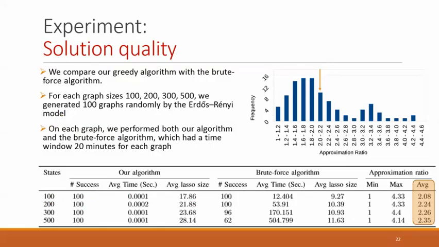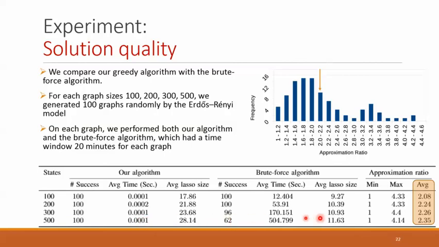We also did an experiment to study the solution quality of our algorithm. We considered 4 graph sizes, and for each we generated 100 graphs randomly, and on each graph we executed both our greedy algorithm and the brute force algorithm. The average running time of our algorithm was much better, and the brute force algorithm couldn't even compute a solution for some graphs within the time window of 20 minutes it had for each graph.